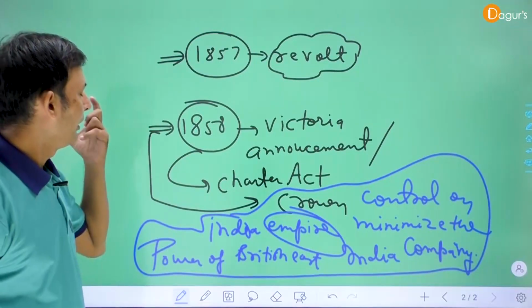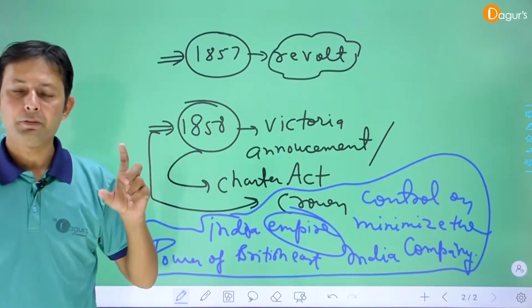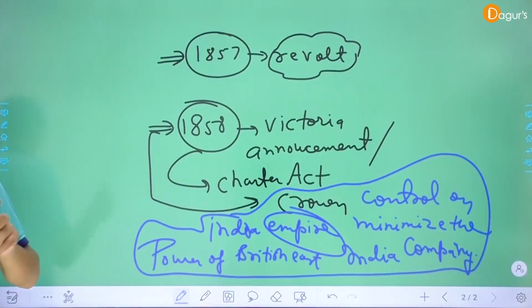Clear? After this announcement, after the revolt. Okay?